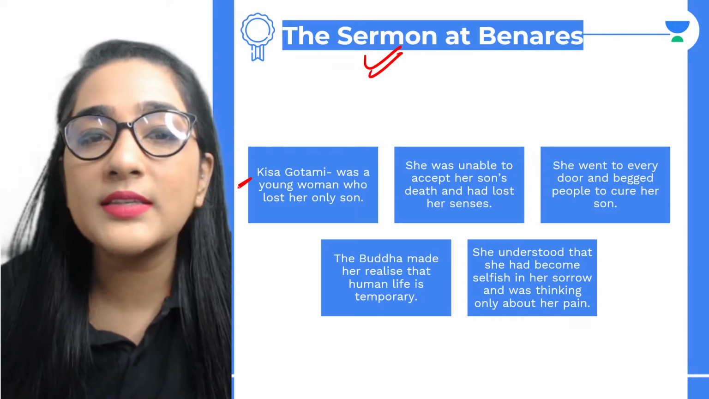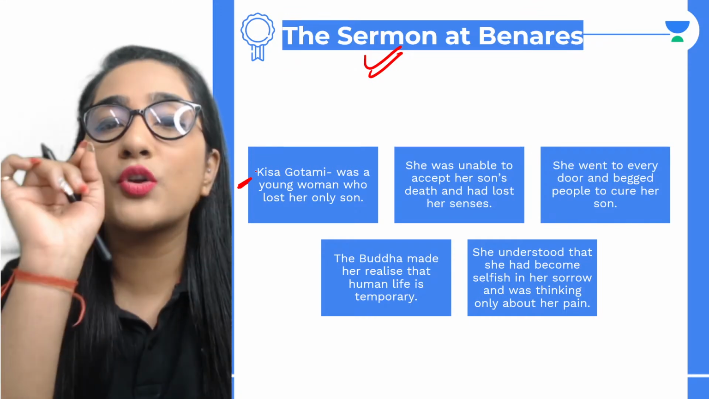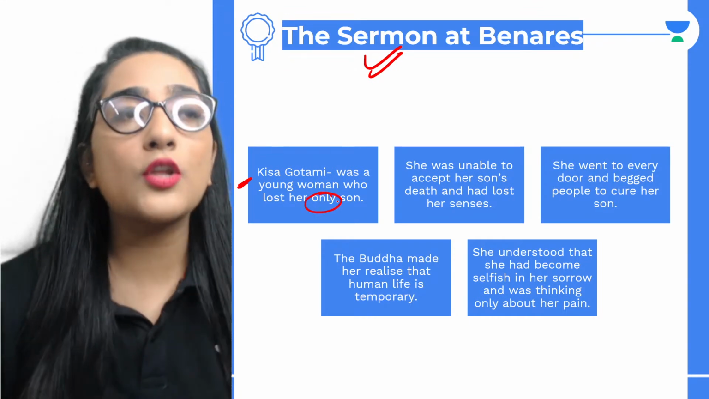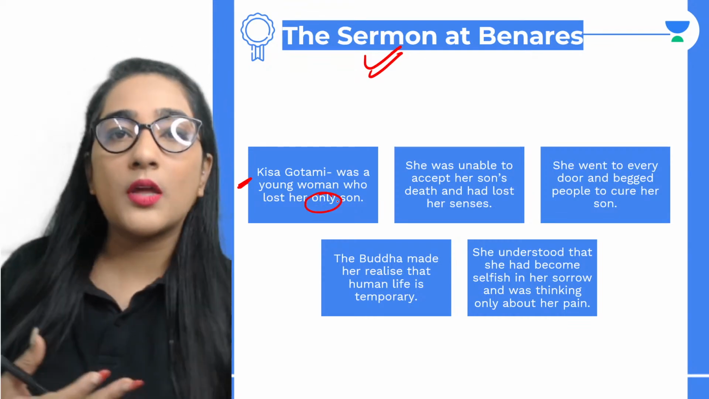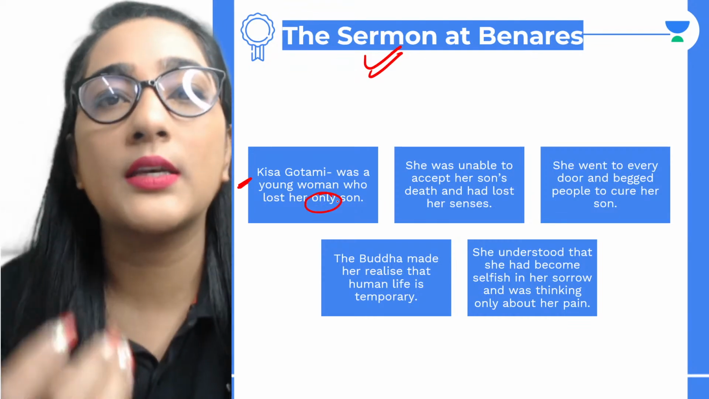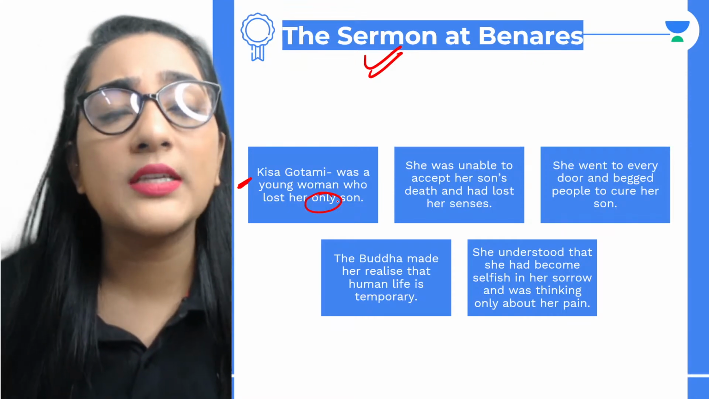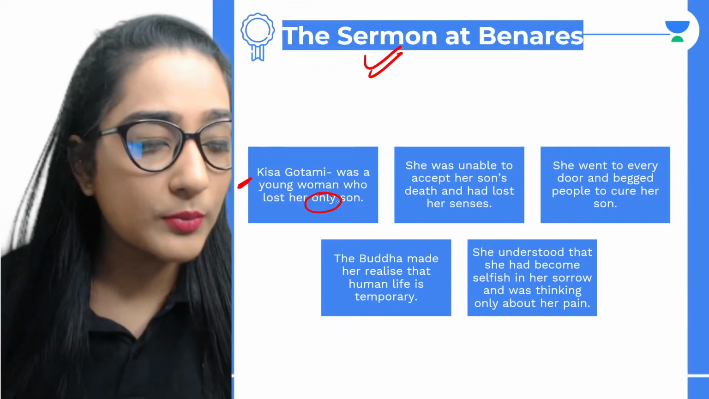Okay, so we see Kisa Gautami. All right, she was a young woman who lost her only son. Guys, no direct question is going to be there in your examination related to the character sketch. A question can be a little indirect, where you will have to write a character sketch. So you have to be smart enough.